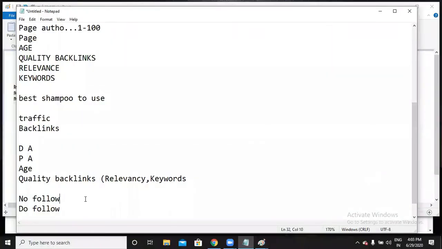Okay, so there is one more thing called no follow and do follow. No follow means I'm not passing any link juice to that particular website. I'm just redirecting the traffic, just giving a link, but no link juice is passing. Whereas if it is a do follow, along with my link I am also passing my link juice. So some trust I'm passing to that website. I'm telling Google that yes, this website is more trustworthy, so you can trust that website for a keyword called online digital marketing.